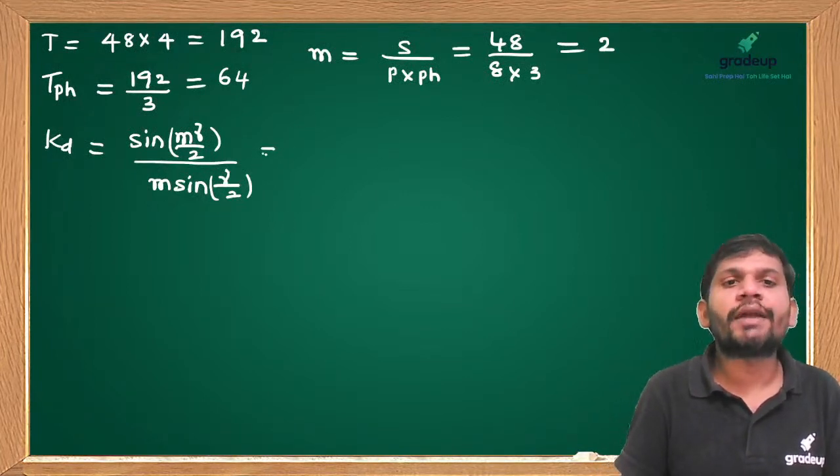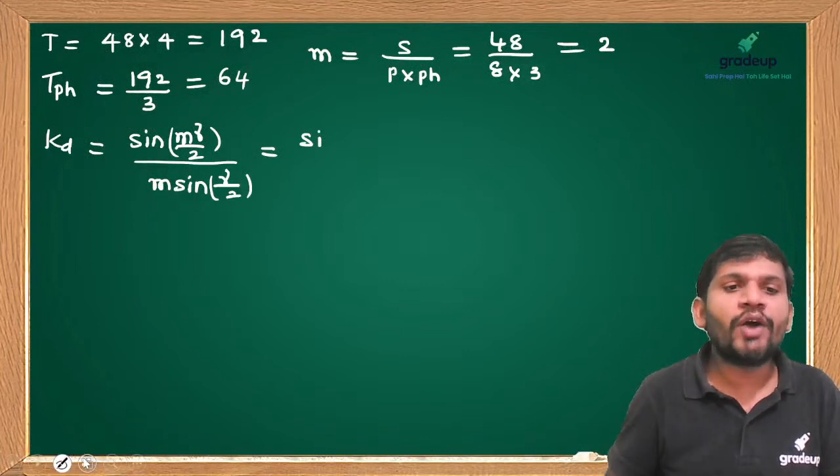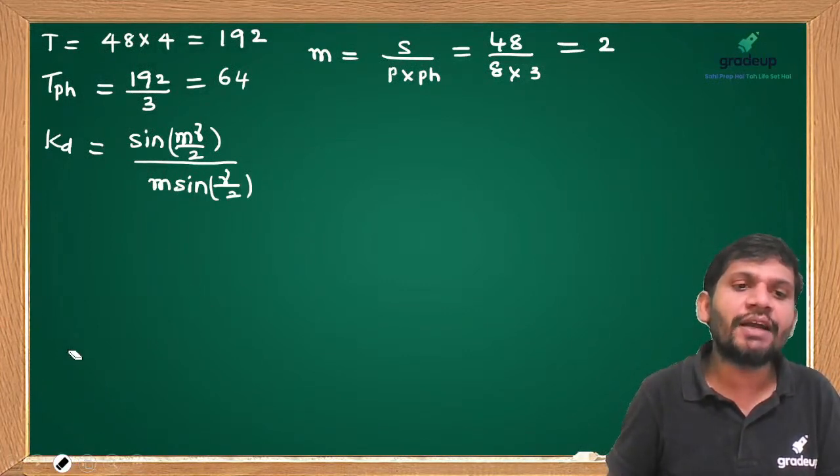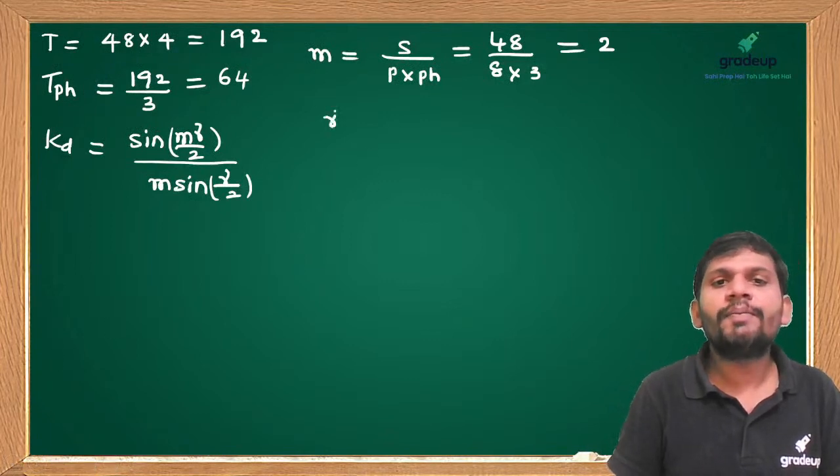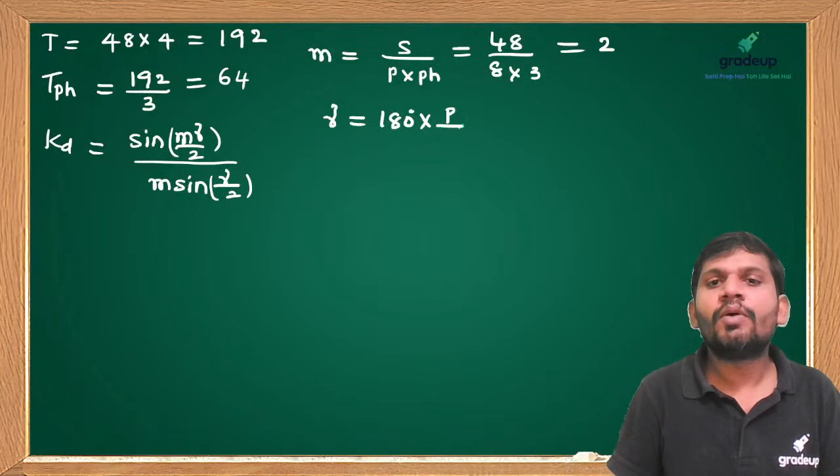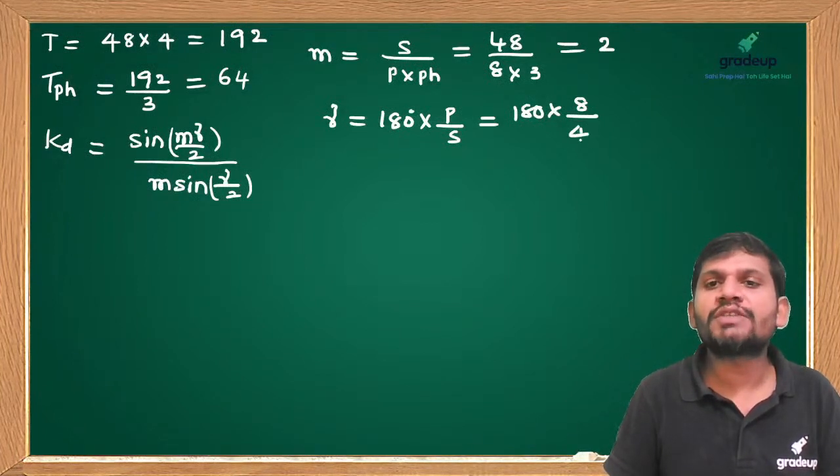Then you substitute here. I want to find the slot angle, students. First find the slot angle. What is gamma? Gamma equals 180 into P by S. 180 into number of poles, which is 8, by S. How many slots? 48.